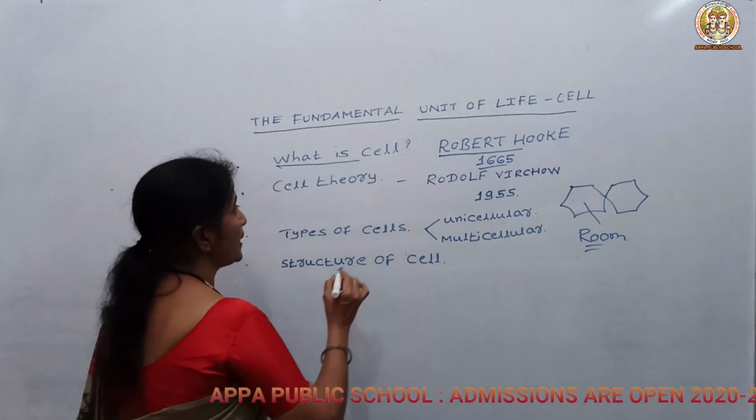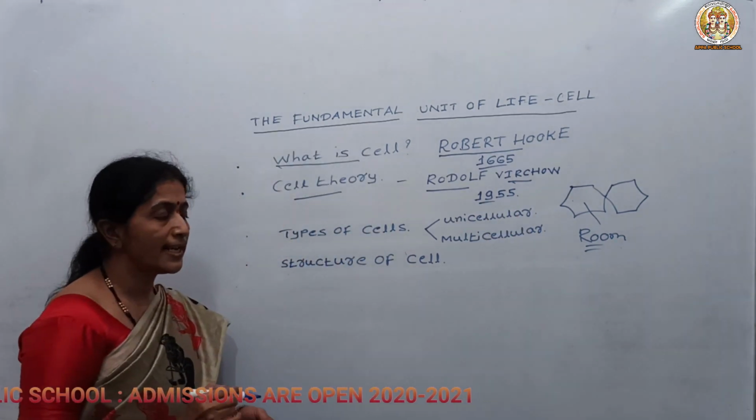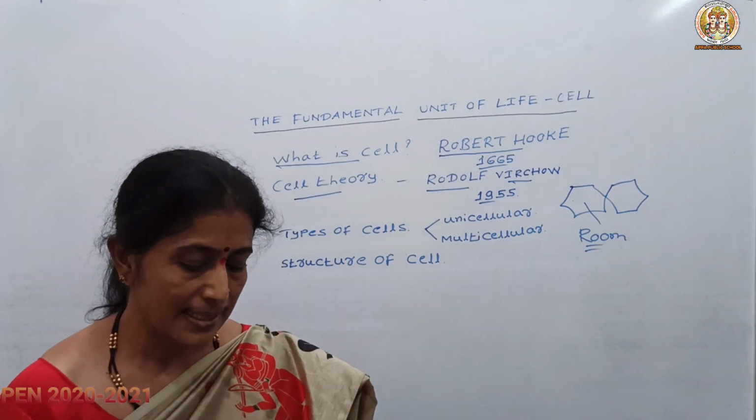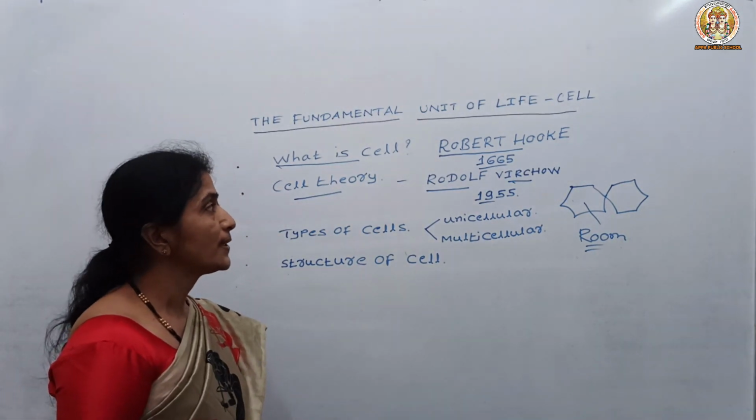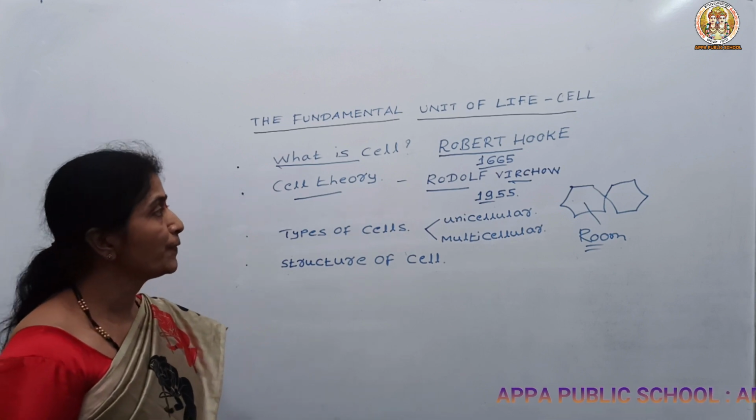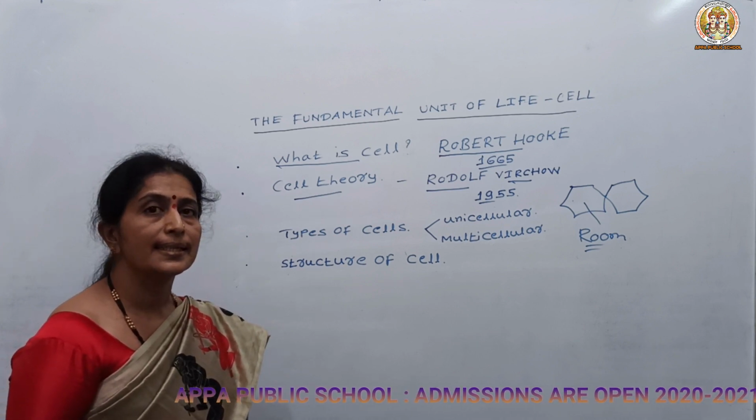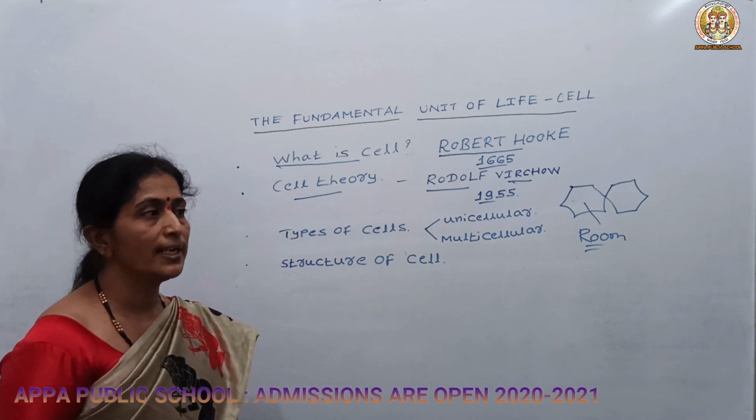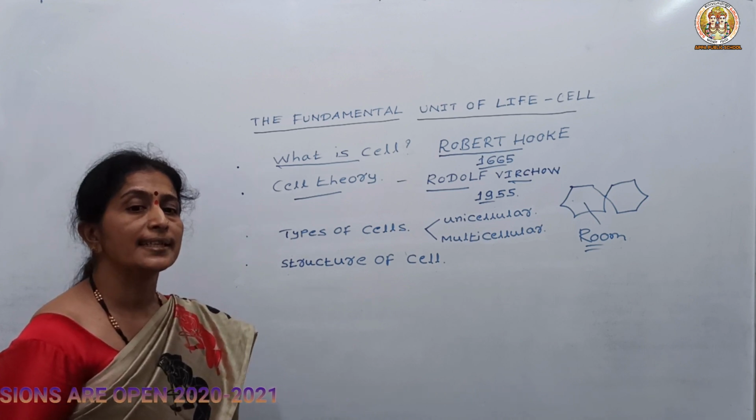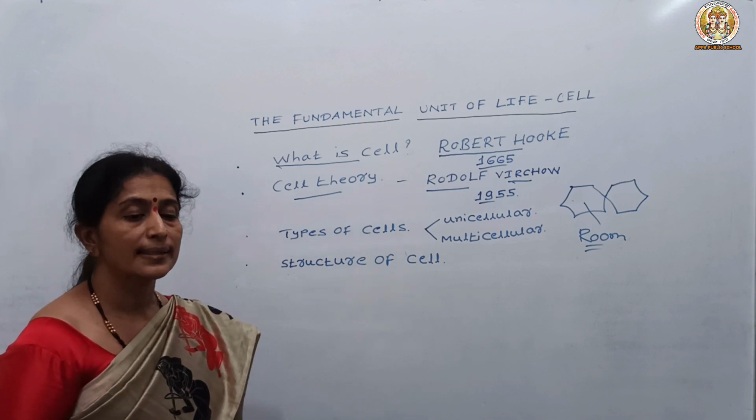Later on the cell theory was developed by Rudolf Virchow in the year 1955. So let us know what is meant by the cell theory. The cell theory states that all organisms are made up of cells, the cell is the structural and functional unit, and all cells arise from pre-existing cells. So these are the 3 points to be remembered in the cell theory.